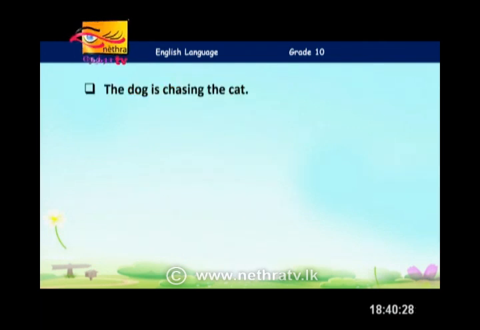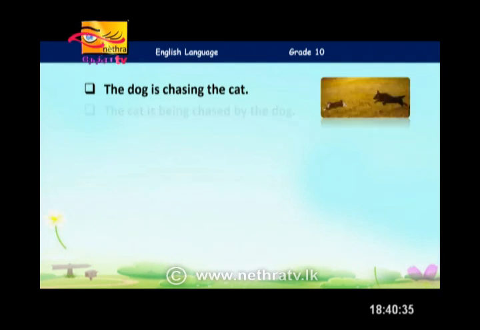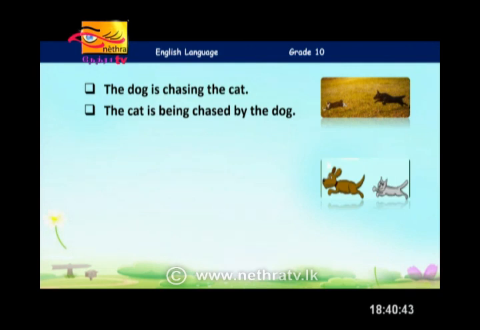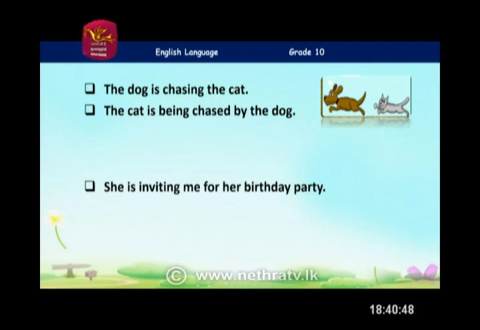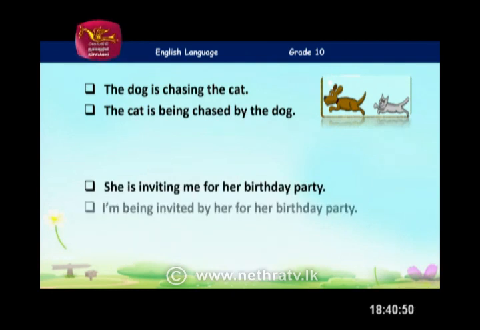So, shall we look at more examples so it will be clearer for our dear children? So the dog is chasing the cat. Is chasing is given in present continuous. Oh, yes. So when it comes to passive voice, what happens? The cat is being chased by the dog. Exactly. And next one. She's inviting me for her birthday party. Is inviting is given in present continuous tense. I am being invited. The ing there has to be taken to the answer as well. Oh, yes. B-E-I-N-G. Yes. Being.